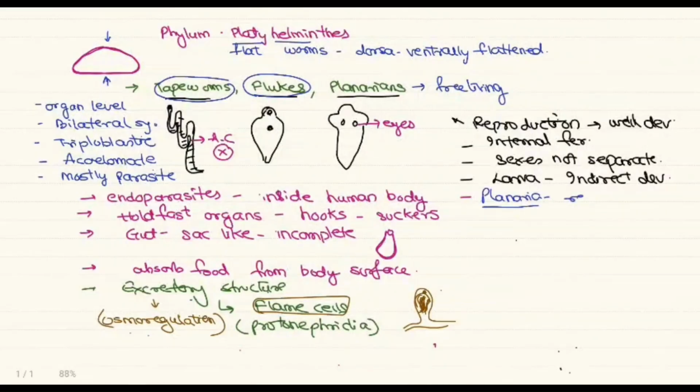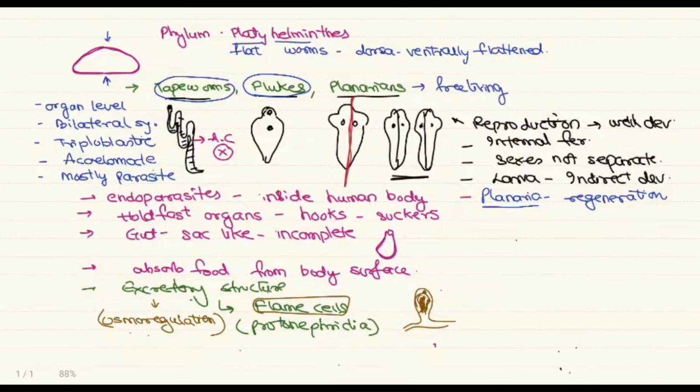Planaria has a special property, it has the power of regeneration. That is, if you cut the body of Planaria, look at the diagram, into two equal halves longitudinally, so these are the two halves, each half will regenerate and complete the organism. So planarians have the power of regeneration only in the longitudinal plane, because these are bilateral, we can cut the body only along the longitudinal axis, right?